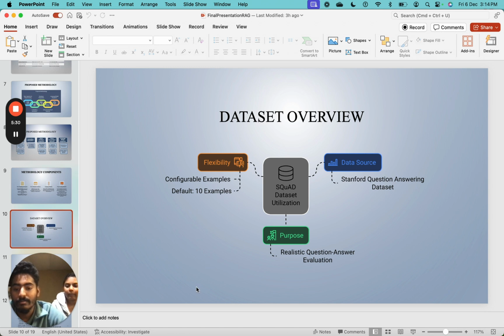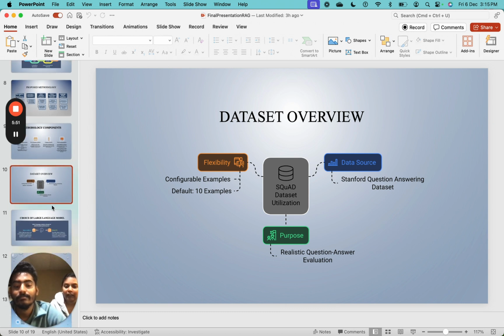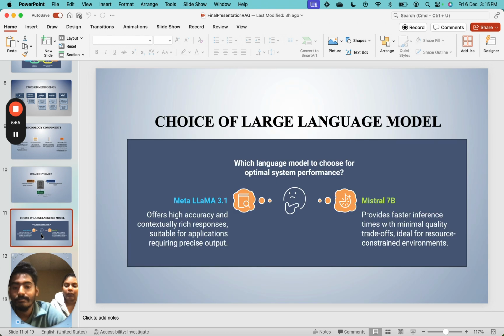Let's go to the dataset. Our dataset includes domain-specific documents uploaded by the user, and these documents are processed through RAG pipelines, where relevant chunks are extracted for answering queries. The preprocessing steps ensure that the chatbot has access to well-structured, meaningful data, enabling it to provide precise responses. As Shankar explained earlier, we explored various LLMs and chose only these two models, Meta Llama and Mistral, for their superior performance in handling domain-specific tasks.